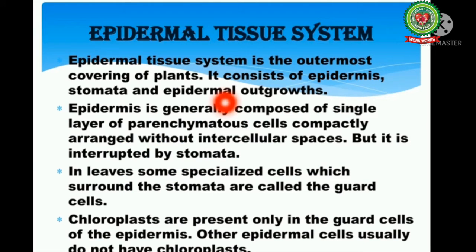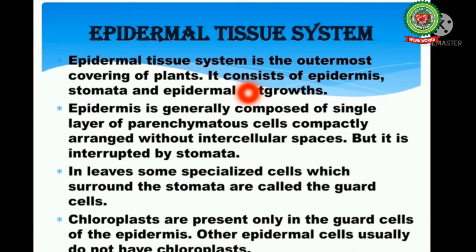The epidermal tissue system forms the outer protective covering of the plant. In the primary plant body, it is represented by epidermis and associated structures such as trichomes, stomata, etc. During secondary growth, epidermis may be replaced by periderm. This new protective covering develops from cork cells and is also known as phellem.